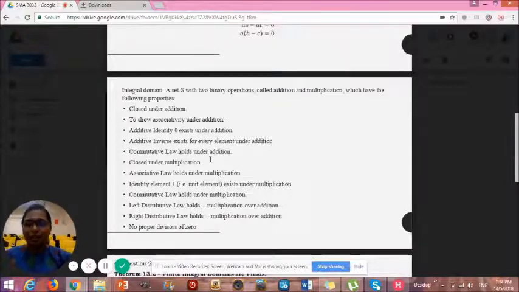Commutative law, closed under multiplication, associative law, identity element 1 exists under multiplication, commutative law holds under multiplication, left distributive law, right distributive law, and no zero divisors, properties of zeros.